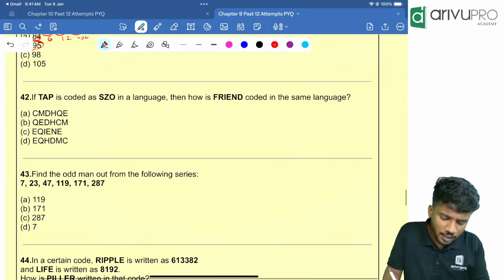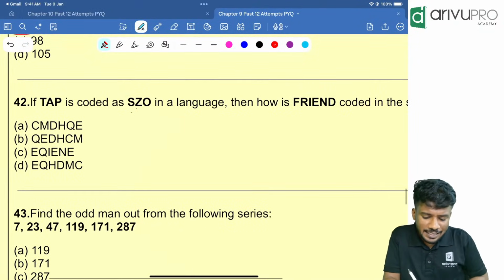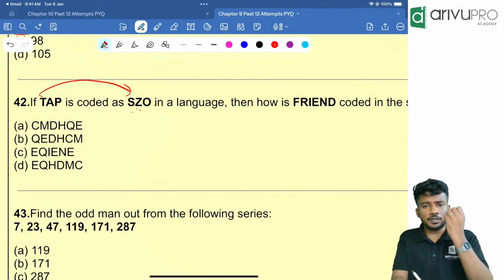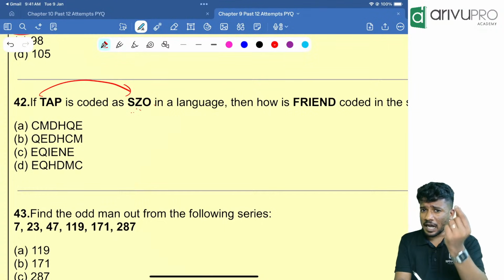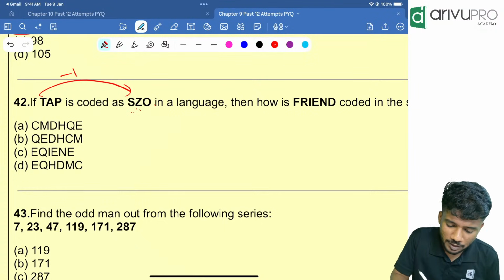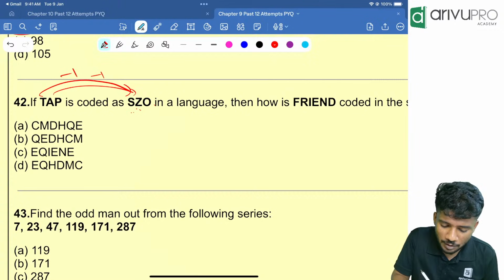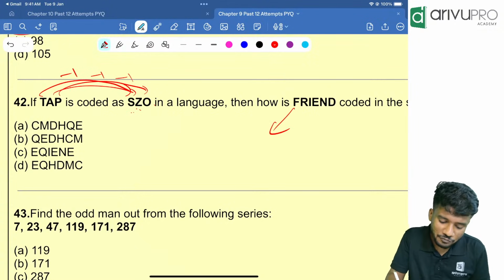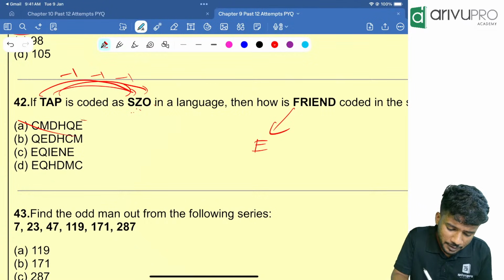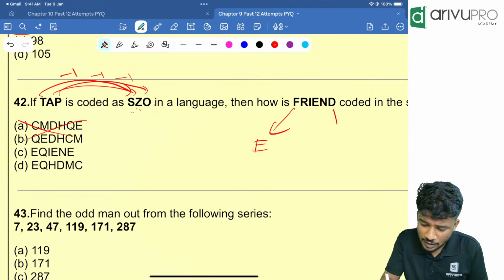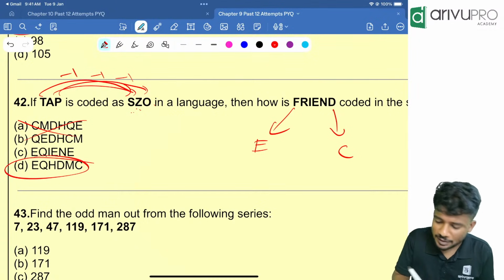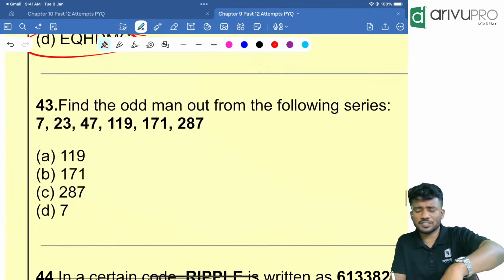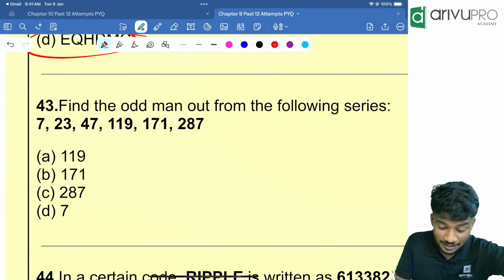Now look here, TAP is coded as SZO. T is becoming S. How will T become S? It is RST, right? So it should be -1. A is becoming Z, -1. P is becoming O, so it is -1. Everything is -1. F becomes E. So that means options A and D are wrong. Try for the last one, C. So option D is correct. See how fast we can solve this. This type of question will save your time inside the exam hall.